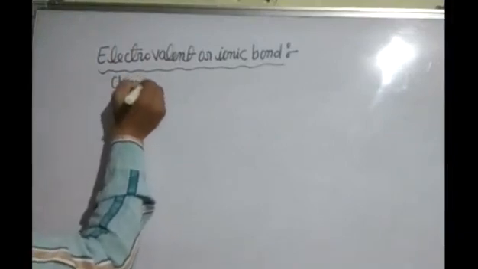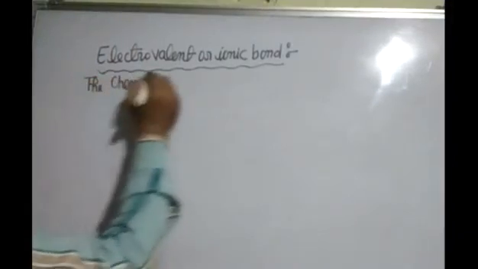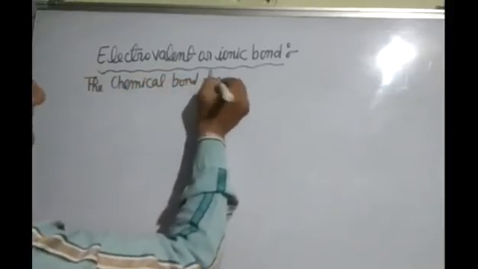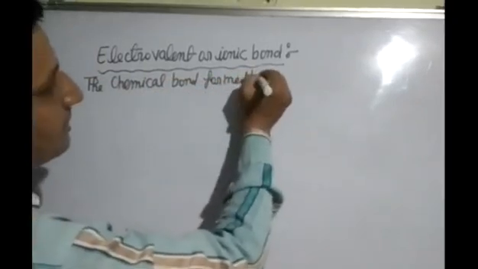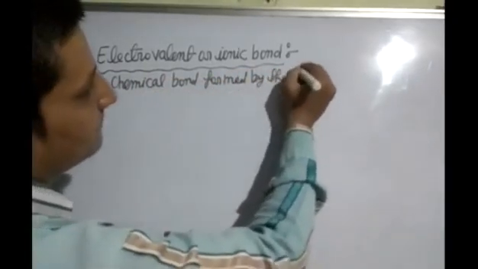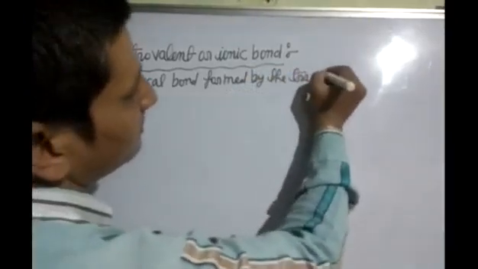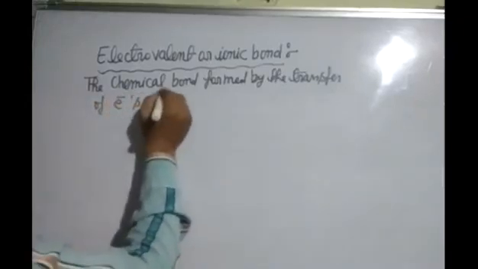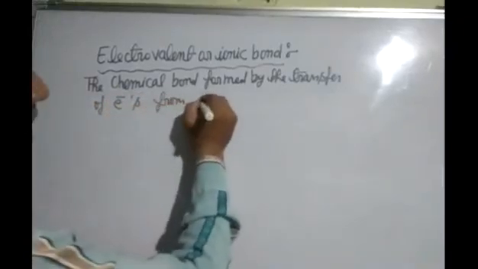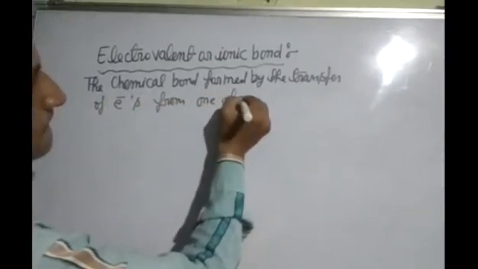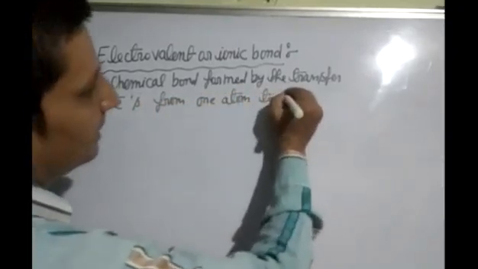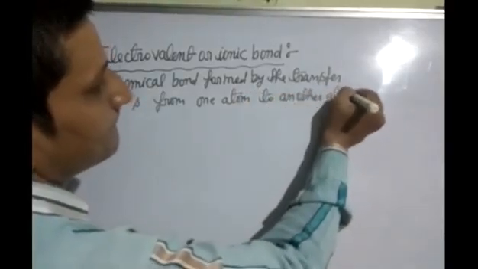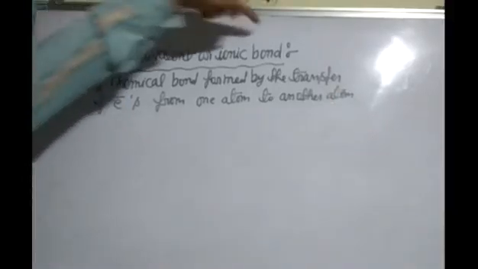The chemical bond formed by the transfer of electrons from one atom to another atom is called an electrovalent or ionic bond.